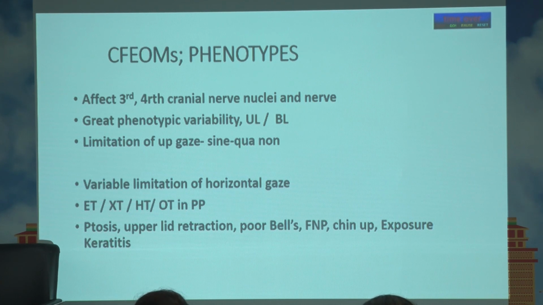Eyes are fixed in down gaze, and there could be an A pattern, convergence in up gaze and divergence in down gaze, what we call an A pattern. So, you have ptosis, you have eyes fixed in down gaze, Bell's is poor, and they will usually have a family history. Chin up position because eyes are fixed in down.